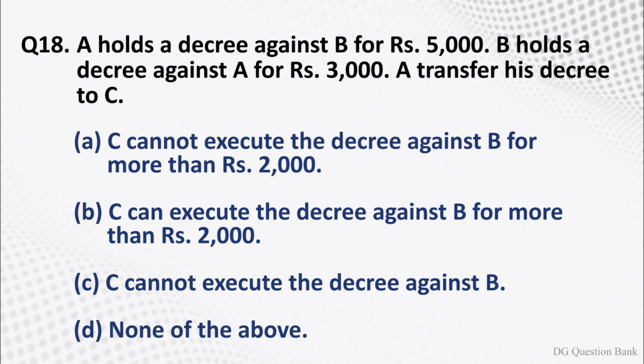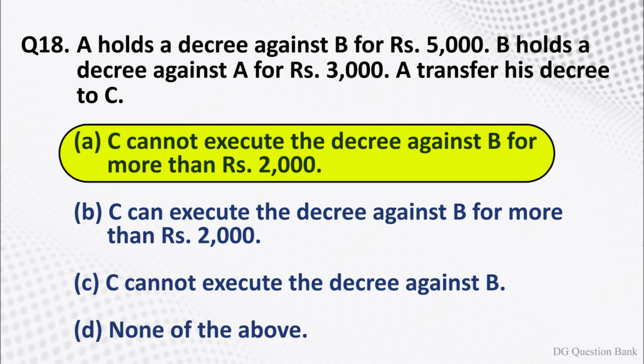Question number 18. A holds a decree against B for rupees 5,000. B holds a decree against A for rupees 3,000. A transfers his decree to C. The options are option A, C cannot execute the decree against B for more than 2,000. Option B, C can execute the decree against B for more than rupees 2,000. Option C, C cannot execute the decree against B. Option D, none of the above. The right answer is option A, C cannot execute the decree against B for more than rupees 2,000.